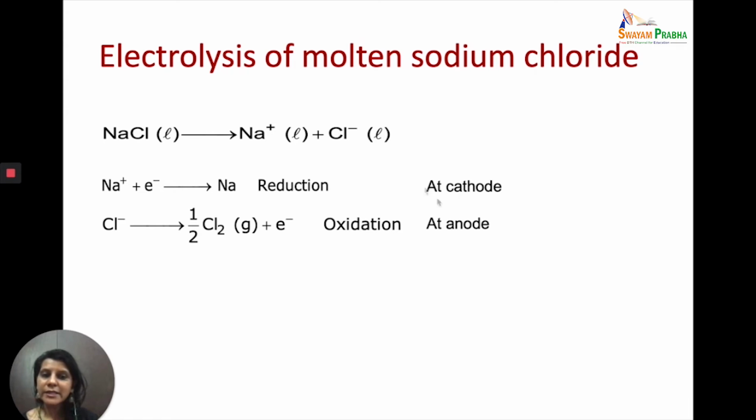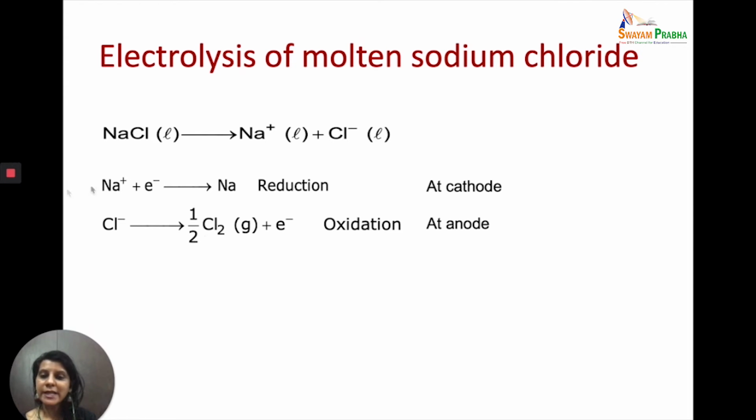The cations, when they move towards the cathode, which is negatively charged, take up electrons from the cathode and get reduced. You know what is reduction? Reduction is the gain of electrons. So Na+, which is the cation, takes up an electron and forms sodium and gets deposited. This is called reduction.